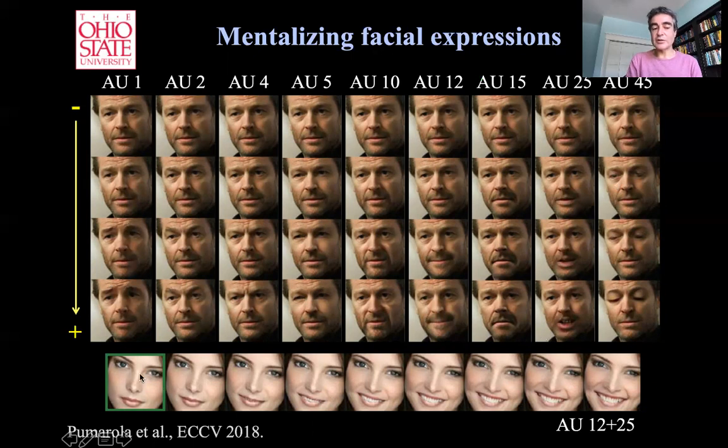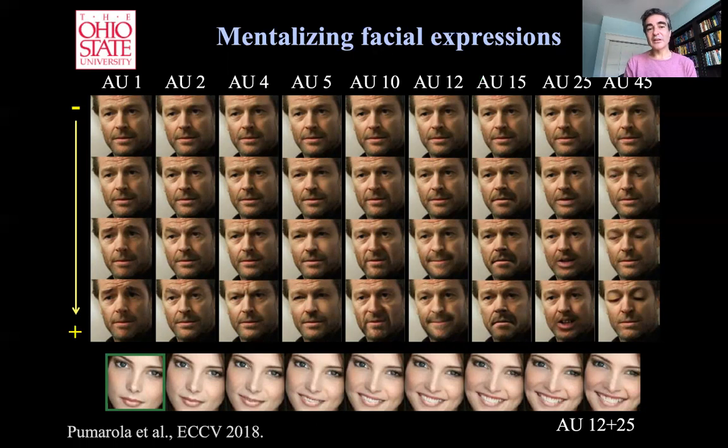So now I can do simulations. This is a real image, and all these are fake images or synthetic images that I've generated by applying this algorithm, where I can actually apply, say, action units 12 and 25 to create this classical open mouth smile.